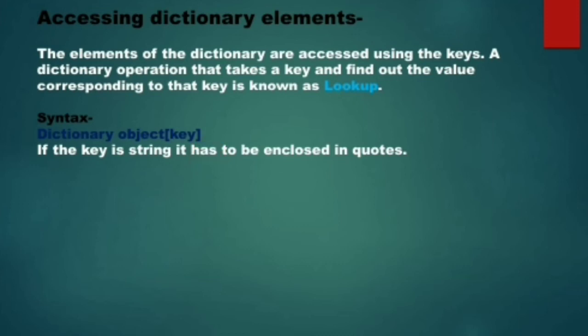In case of list and tuple we write the index number. But since a dictionary does not have any index number, instead of the index number it has the key. Therefore, we write the dictionary object and within square brackets we write the key, so that the value of this particular key that we have passed will be displayed. Okay, and if the key is a string, then we have to enclose it in quotation marks.